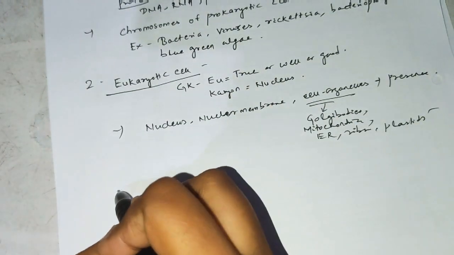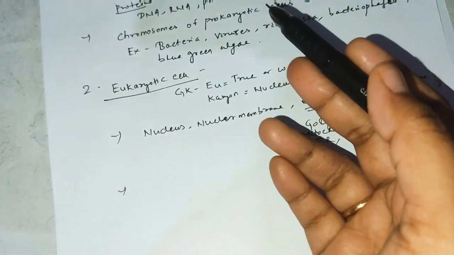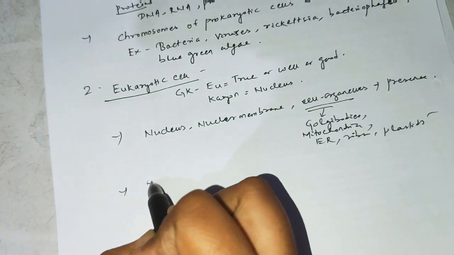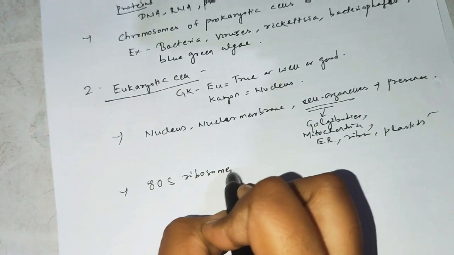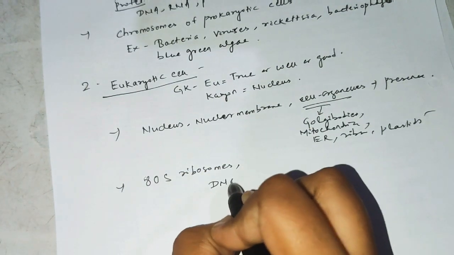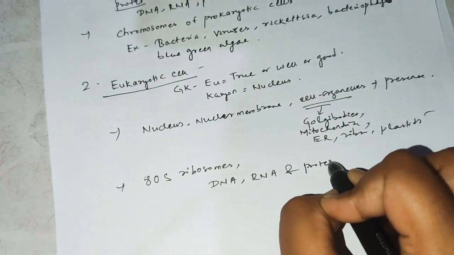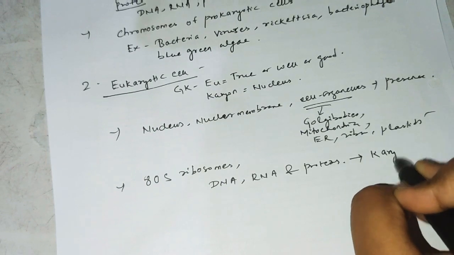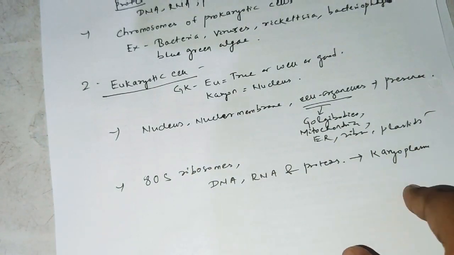Now the next character: in the prokaryotic cell it possesses 70S ribosomes, but here it possesses 80S ribosomes. Remember. And here the nuclear material like DNA, RNA and protein is present, directly in contact with karyoplasm.